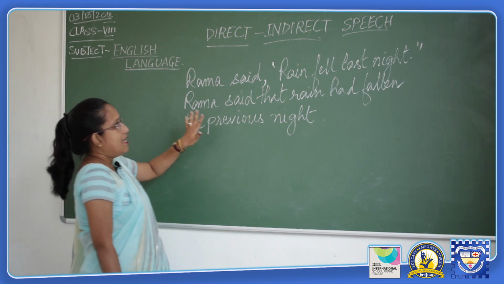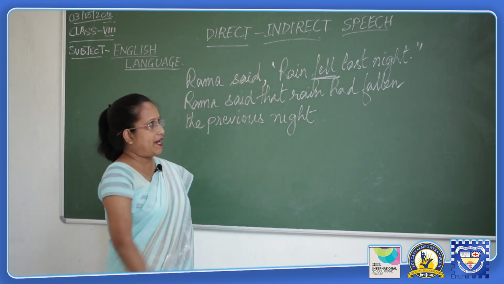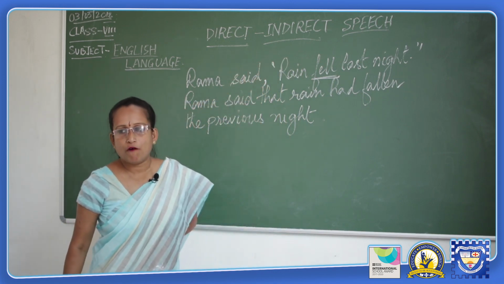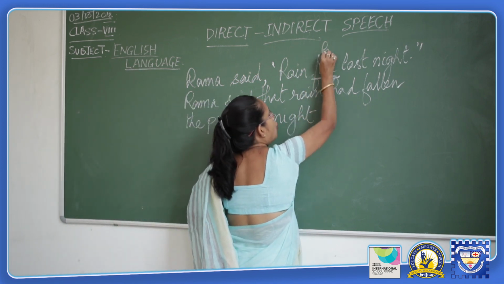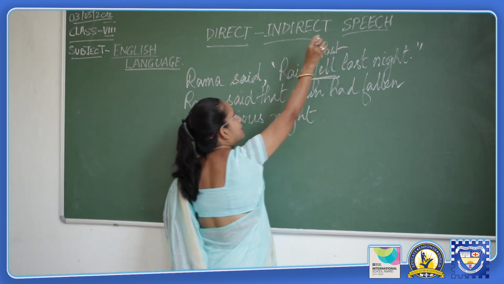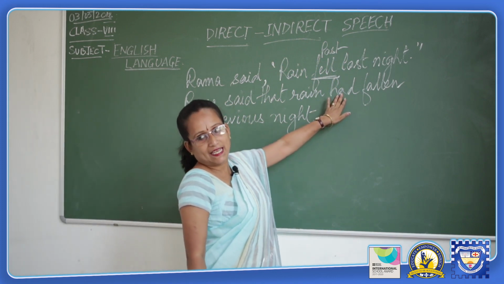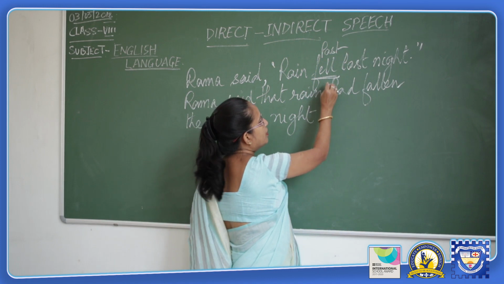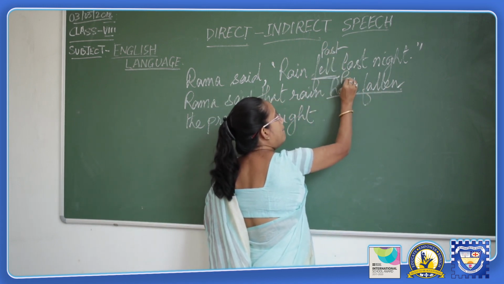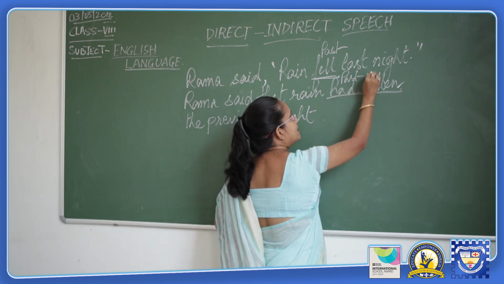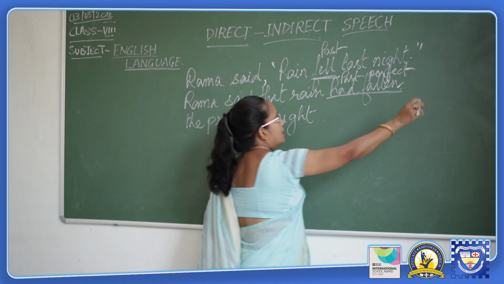Again we see the word "fell" used in the direct speech. What form of the word is it? It is the past form. What is being done in the indirect speech? The past perfect tense has been used over here. So the past tense is being converted into the past perfect tense in the reported speech.